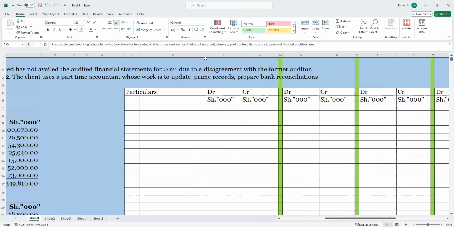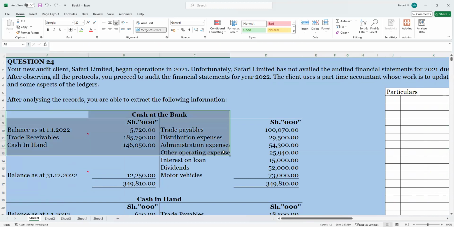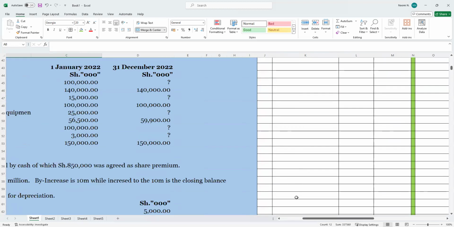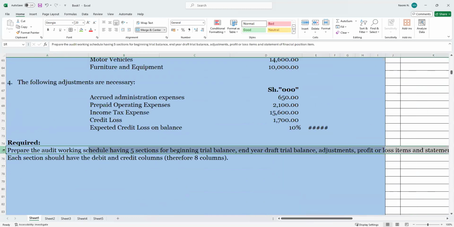So what we will have to do, step number 1 on the particulars, is carry all the opening balances for this analysis that we are given. Then later we will have adjustments on that. Here, in what we are being given, the audit working schedule begins with the trial balance and end year draft.